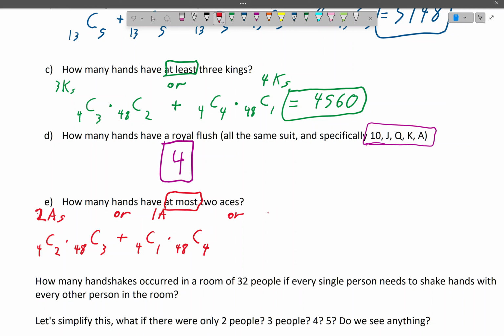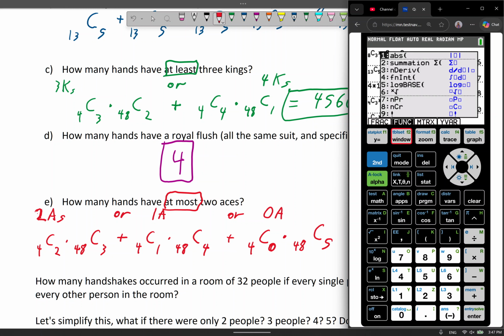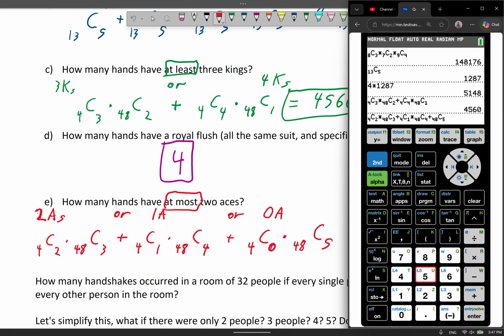Or, and this is one people miss a lot, 0 aces. So you could write 4 choose 0. I won't do that in the calculator because it just means 1. And since it's a times anyway, 1 times anything doesn't matter. So 48 choose 5. Plus, and like I said, I'm not going to write in the 4 choose 0 because it just takes time when it actually doesn't speed anything up or make anything better.